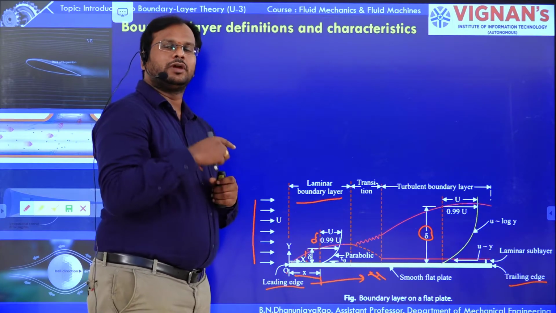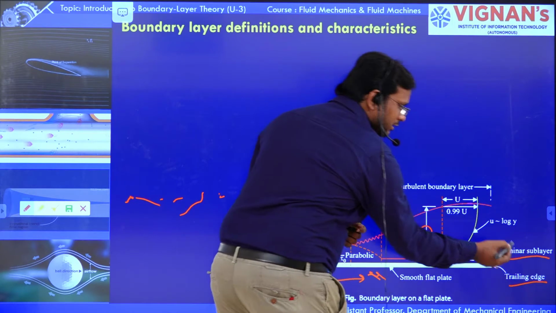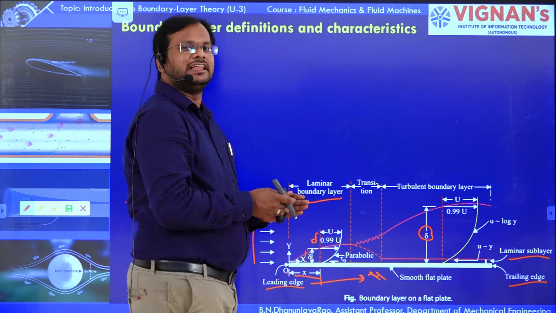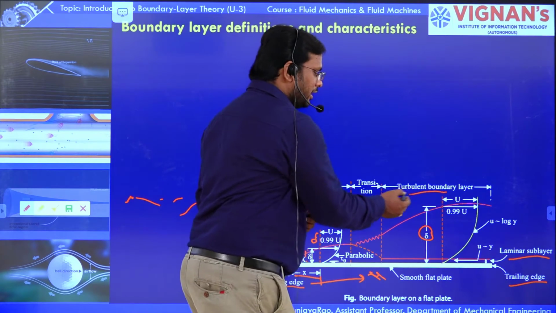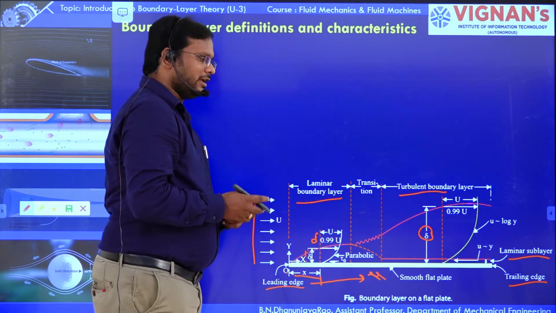Again, you can observe that there is a laminar sublayer. The laminar sublayer is formed in the region of the turbulent boundary layer.